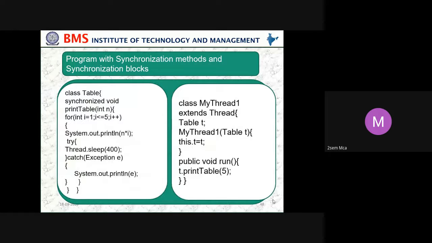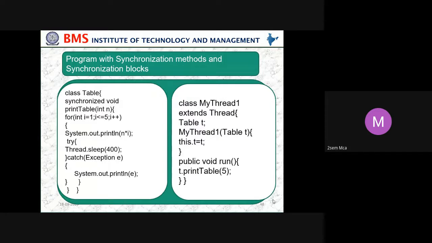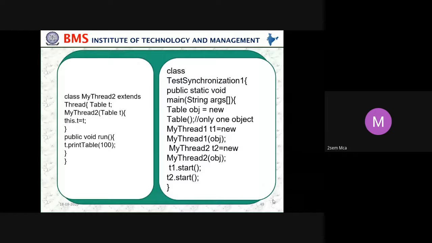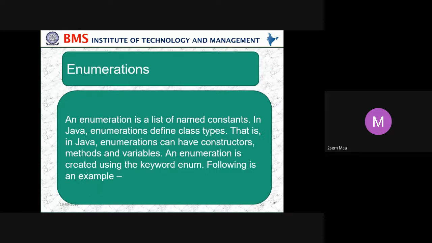The program which we have seen here has a synchronized method printTable. It tries to print n into 5 and sleeps for 400 milliseconds, then prints again. That's how this synchronized method is working. Now the same program with one more example, the synchronized block. Class Table, void printTable, synchronized this. This is what is called a synchronized block. The for loop starts from i less than or equal to 5, then prints n into i, then try Thread.sleep(400) with a catch, then System.out.println.